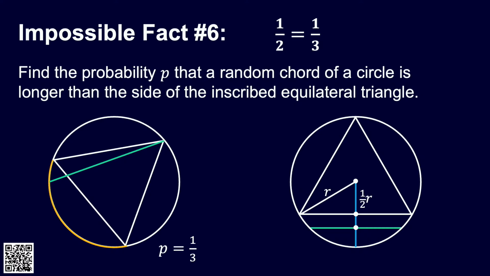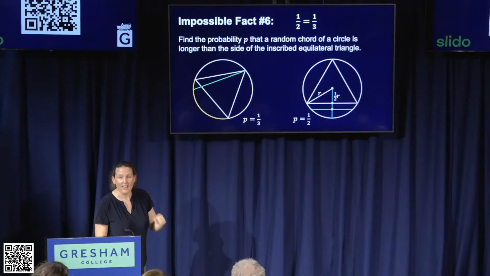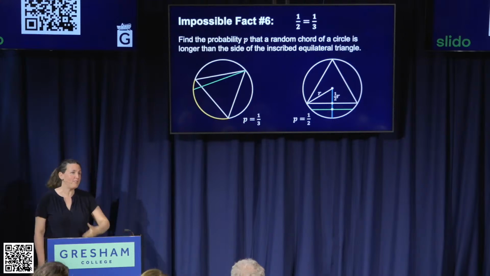Any point, when we're making the chord, if we draw the point in the first half of the radius, it'll be longer than the side of the triangle, otherwise not. So clearly the probability is a half. And I'm convinced by both those arguments. And there are other arguments that we can see as well. Neither of them is wrong. Neither of them is right.